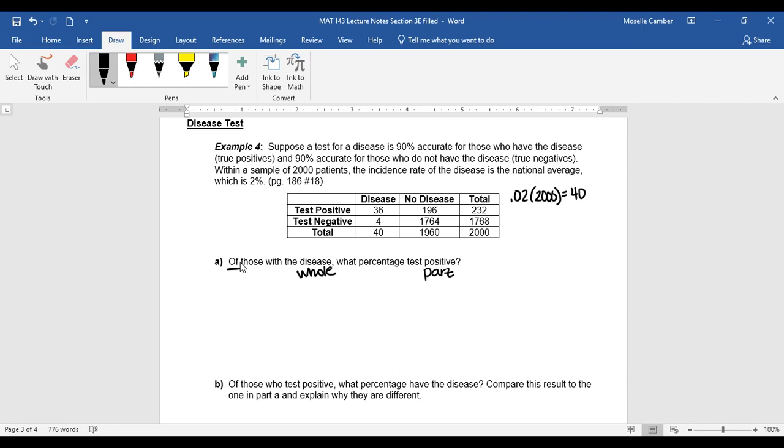So the number that test positive and have the disease is 36, out of everyone who has the disease, which is 40. So the percent is going to be 36 out of 40, which is 0.9 or 90%. So again, if you have the disease, there's a 90% chance the test will show positive.